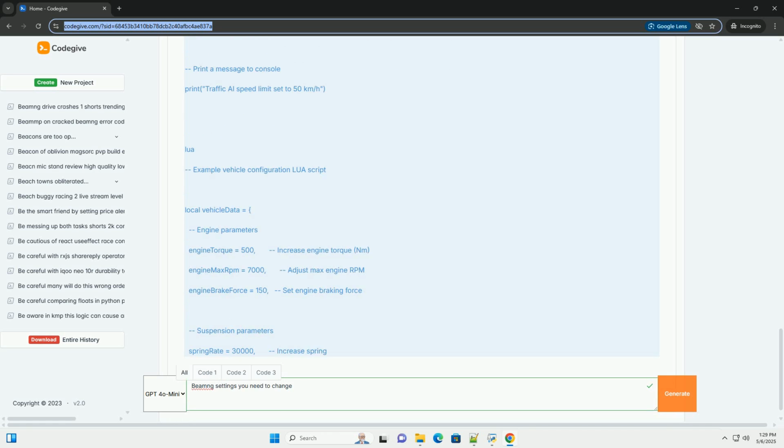Mission scripting. Use Lua scripting within missions to create custom scenarios, trigger events, and modify the game world. Event listeners. Use event listeners to respond to various game events, such as vehicle collisions, AI decisions, and user input. Threading. For computationally intensive tasks, consider using Lua threads to avoid blocking the main game loop.